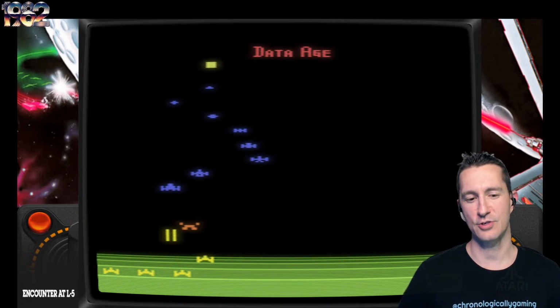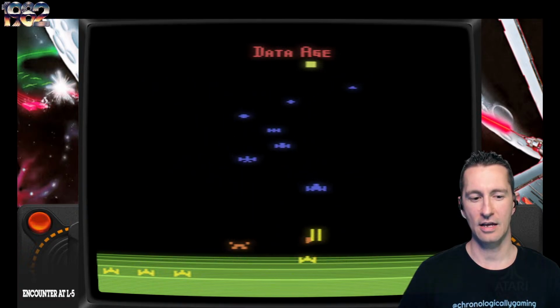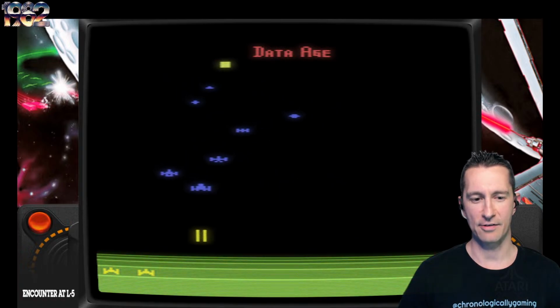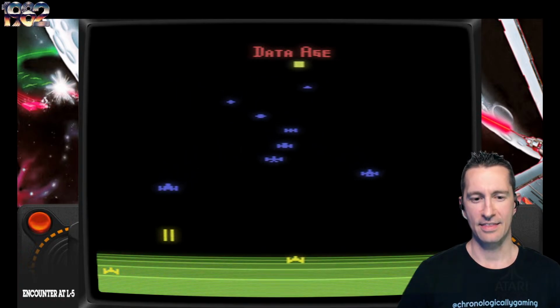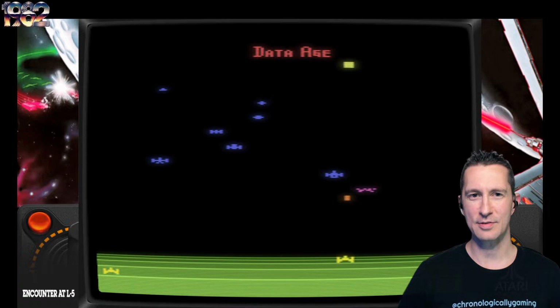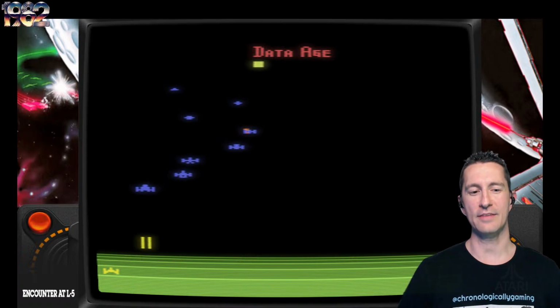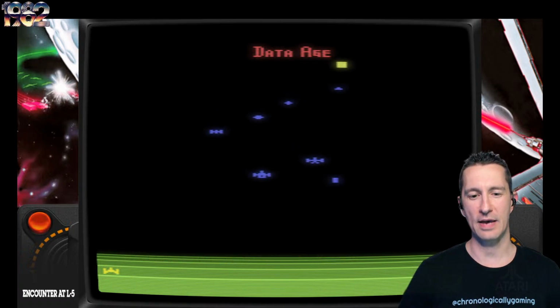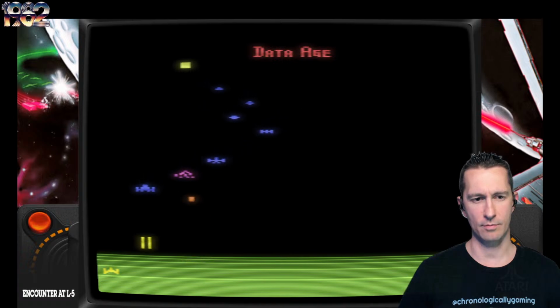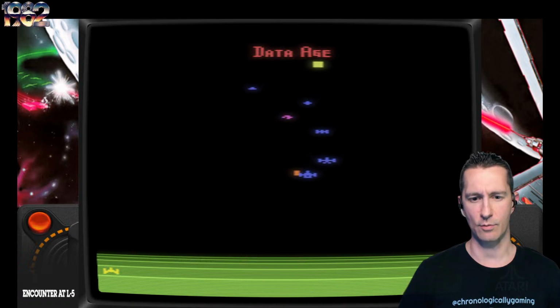So it is a fixed shooter. Move left, right, and fire. Lives down to the bottom left of the screen. L5's getting blown apart. This is paddle controlled. Yeah, so it's not using the Atari VCS joystick. As I move left and right, I get those smooth paddle controls. Feels a little better movement-wise than the other Data Age game we played.